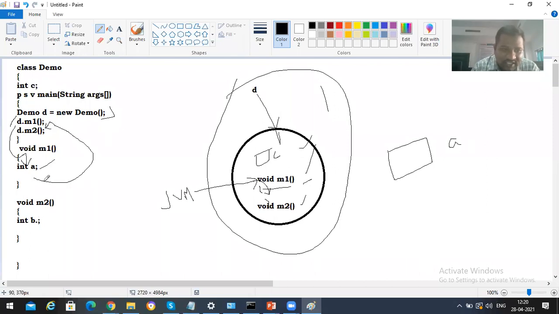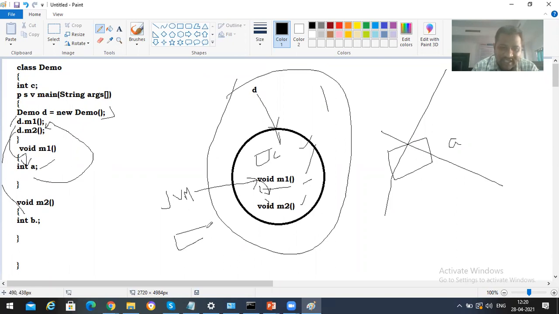So whenever the control has returned back from M1 to this main function, immediately this variable is going to be destroyed. The variable doesn't remain in memory because the control is not there in this M1. So the memory is going to be deallocated for this a. Again, when you call the M2 method, control goes to this M2 method and the memory is going to be allocated for this b.